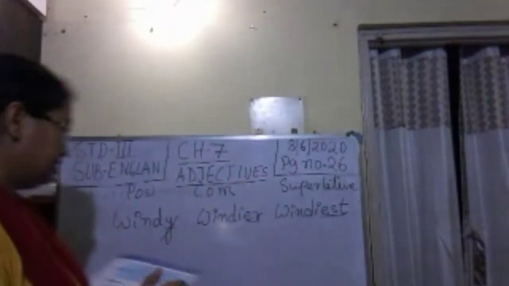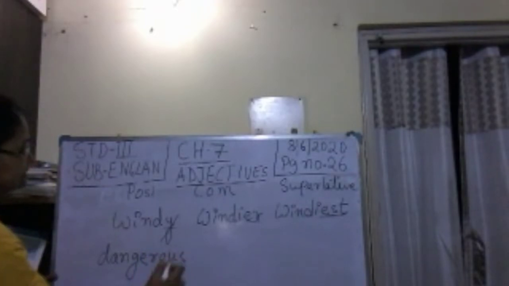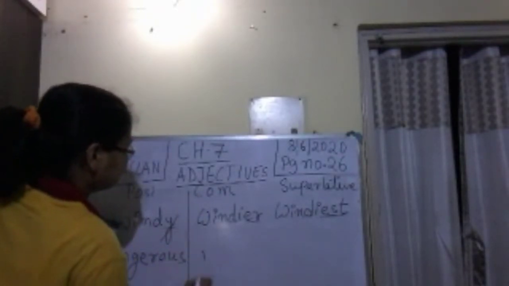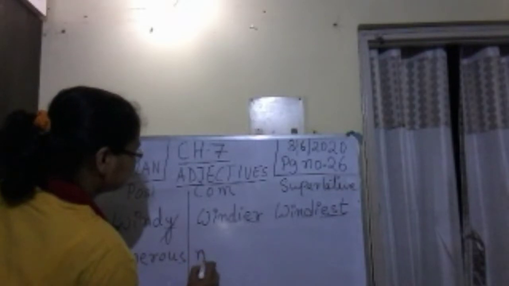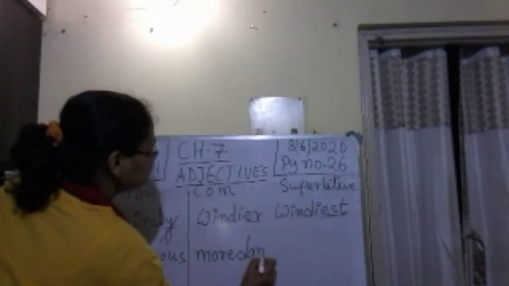So we have written dangerous, D-A-N-G-E-R-O-U-S. Dangerous will become more dangerous in the comparative, M-O-R-E, more dangerous.